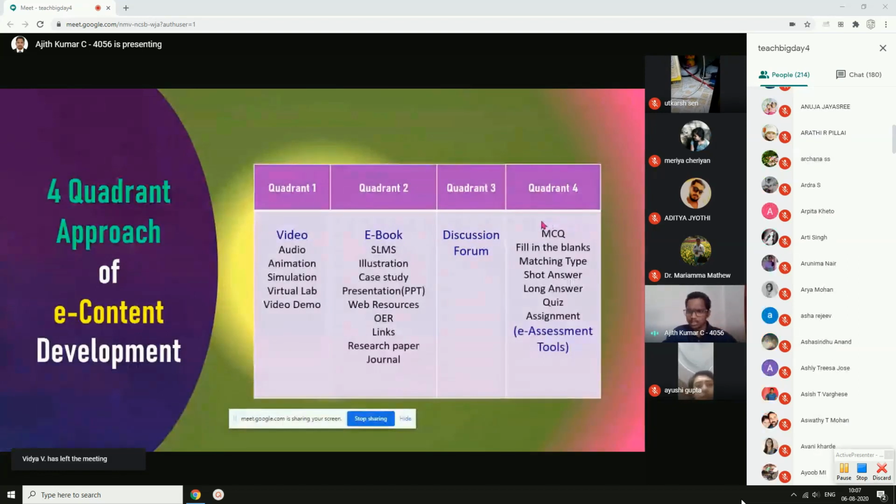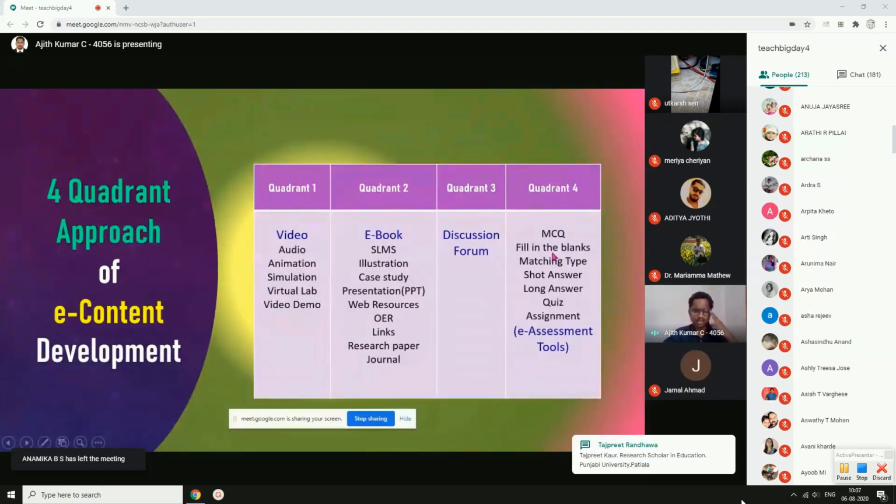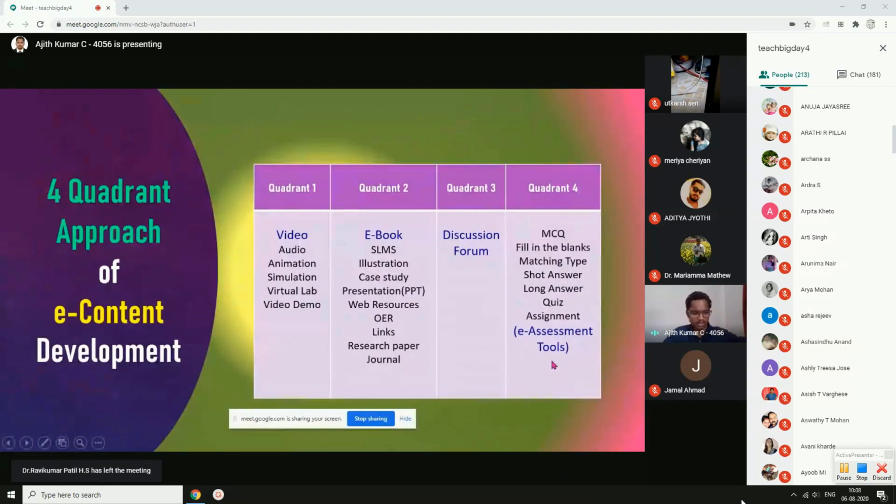And the major part of today's discussion will be on quadrant 4, where we will see how we can create multiple choice questions, filling the blanks, short answer, long answer, assignments, everything using the e-assessment tools. Like maybe the popular one again from the Google company, Google Forms, which is of course used by many of the researchers for collecting the data.